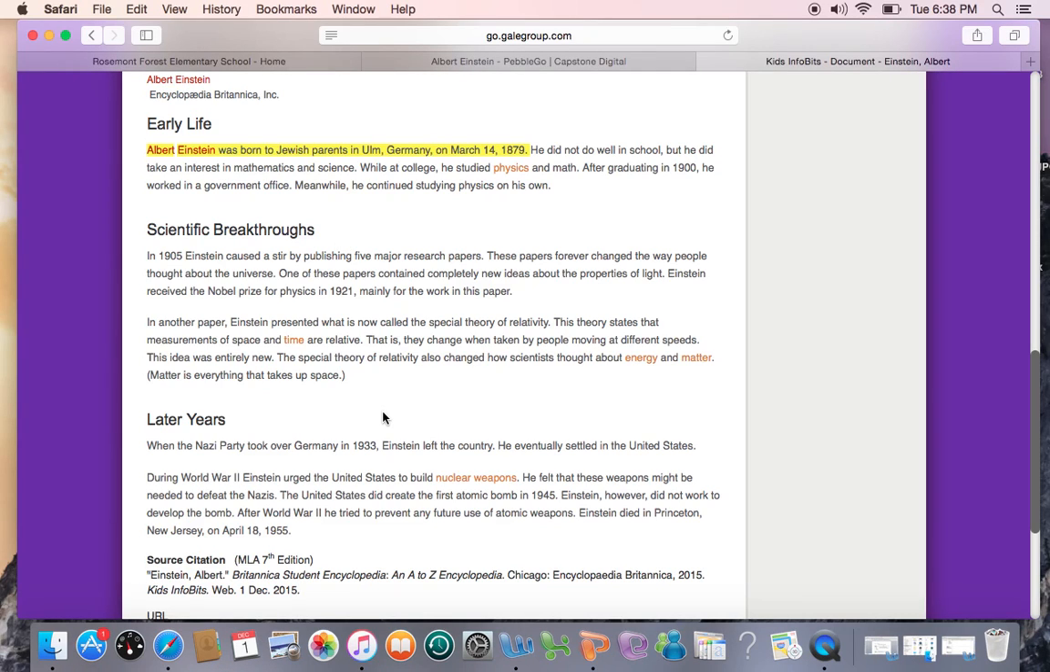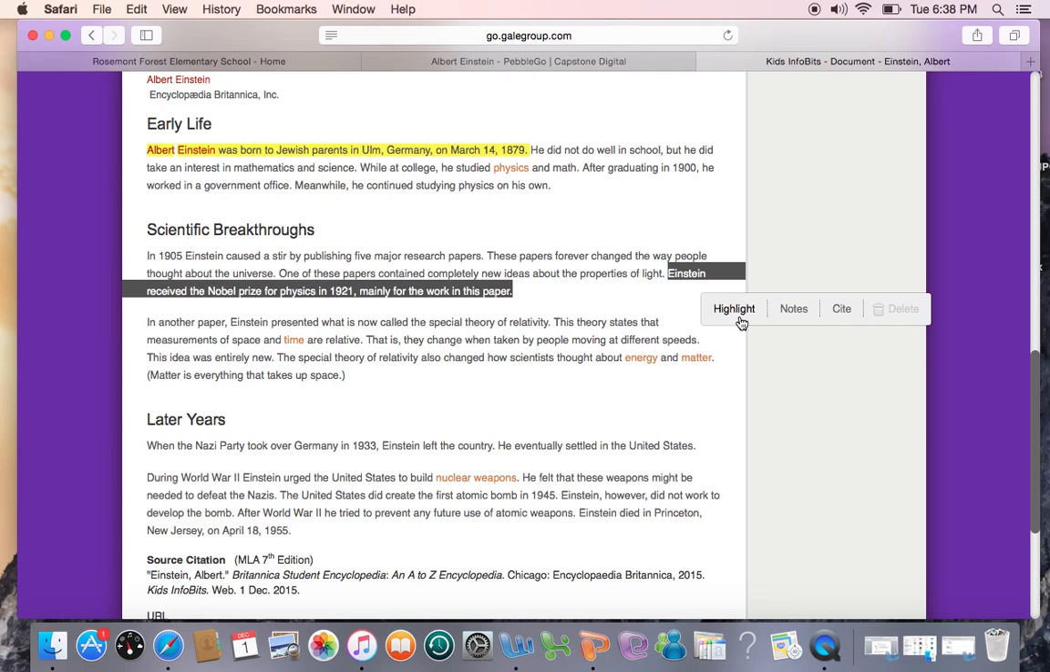Scientific breakthroughs. In 1905, Einstein caused a stir by publishing 5 major research papers. These papers forever changed the way people thought about the universe. One of these papers contained completely new ideas about the properties of light. Einstein received the Nobel Prize for Physics in 1921.